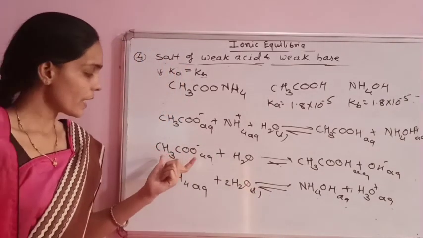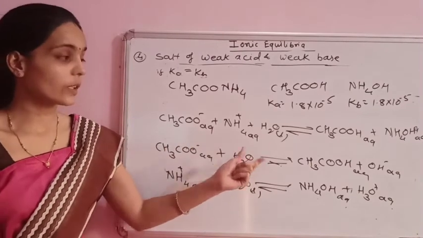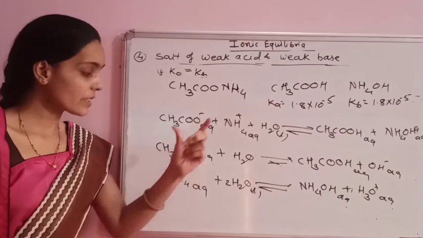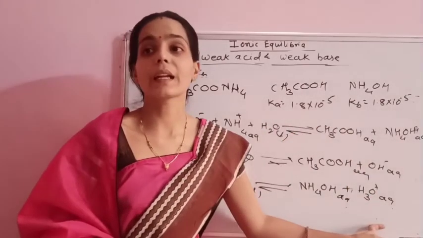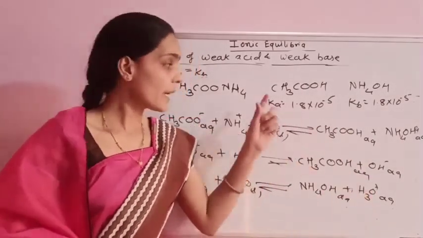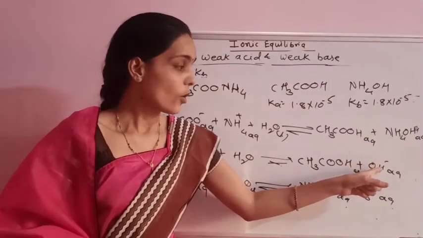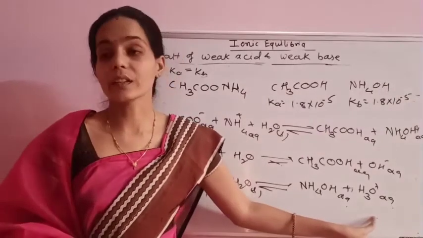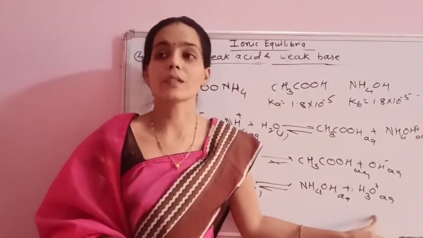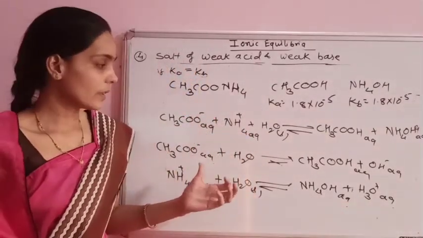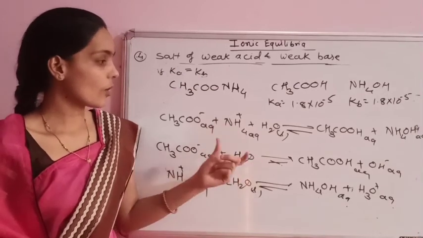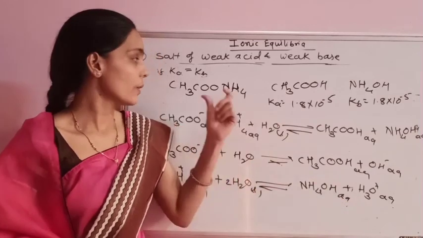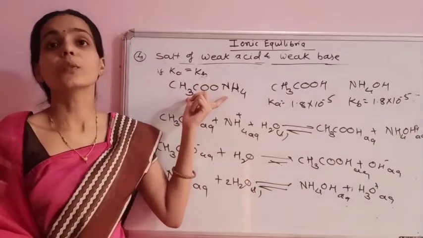Here, when the acetate ion reacts with water, OH minus ion is formed, and when the ammonium ion reacts with water, hydrated ion is formed. Ka is equal to Kb, so the OH minus ions are equal to the hydrated ions, that is H3O plus ions. As there is formation of an equal number of OH minus ions and hydrated ions, this solution is a neutral solution.